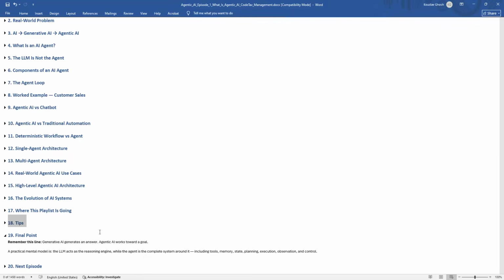And third, the agent loop allows the system to reason, act, observe, and continue working toward a goal. If you remember only one sentence from today's video, remember this: generative AI generates an answer or any content, and agentic AI works toward a goal. That is the foundation of agentic AI engineering.